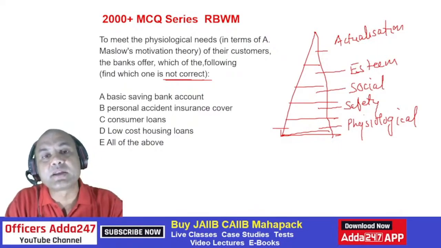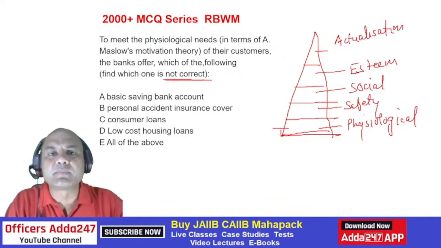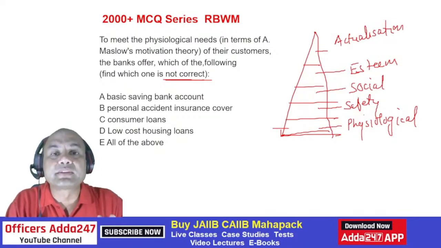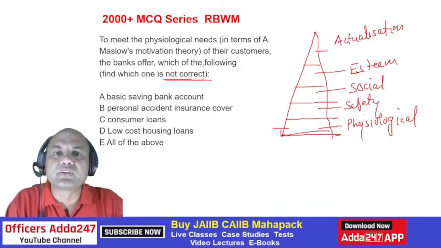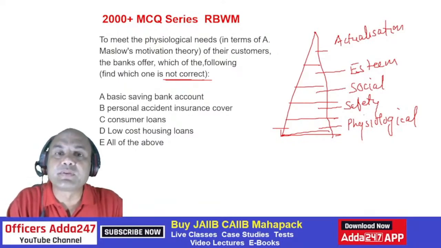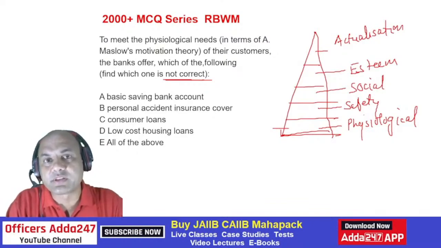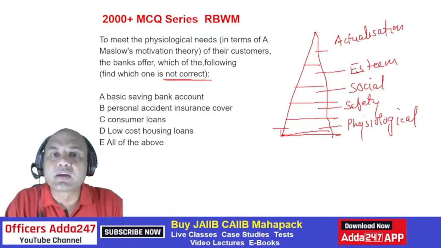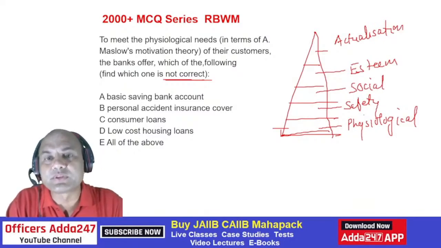Second is safety. This is a bit higher. Now we are going one step higher in each level. In this, this person is above the physiological, means he is getting some higher wages. So this person will try to save some part of it. At this safety level, this person will definitely go for a bike, not a car actually, a bike or bicycle. So here this person is getting a good amount as compared to the physiological level.